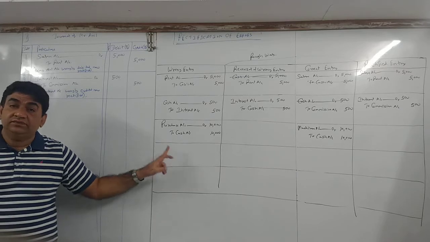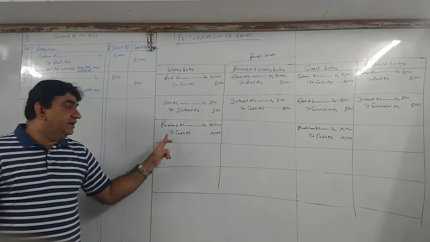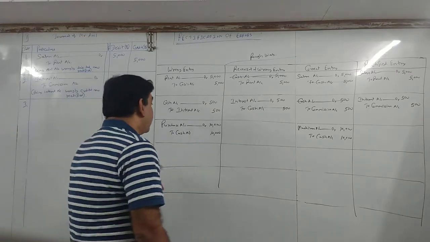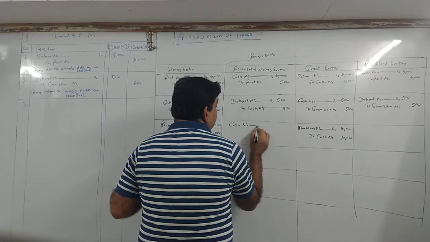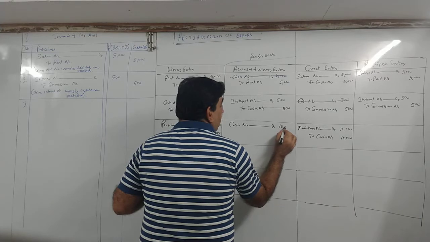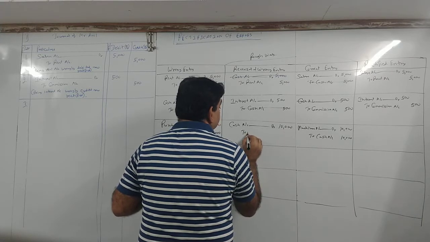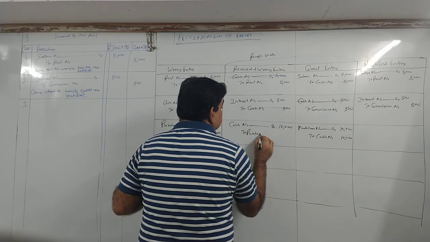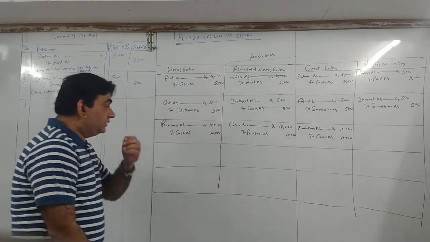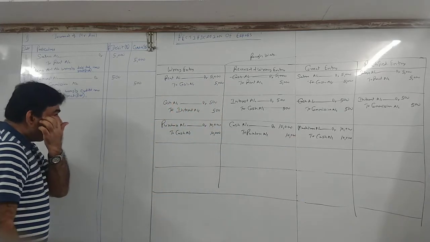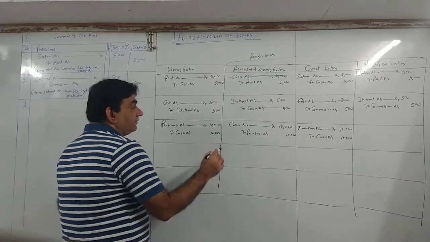Now what do I do? I will reverse it. Okay? Cash was credited correctly, so nothing for cash. So now reverse it, purchase to cash. Cash is credited, so now cash will be debited and purchase will be credited. Got it? Now see, what is getting cancelled?